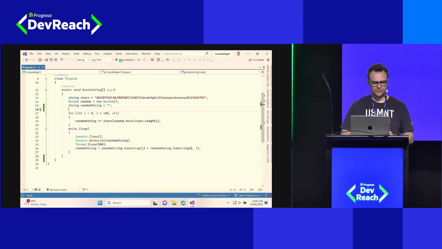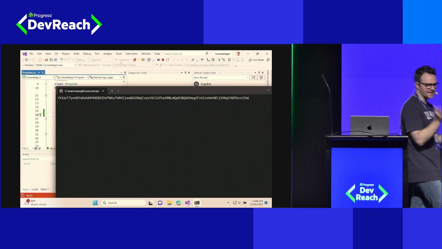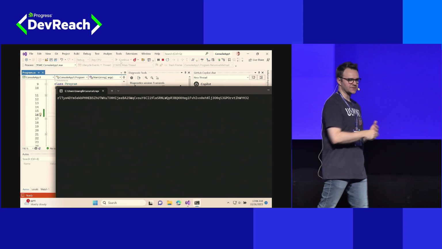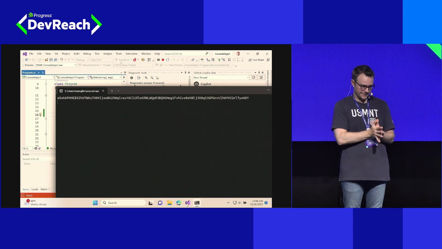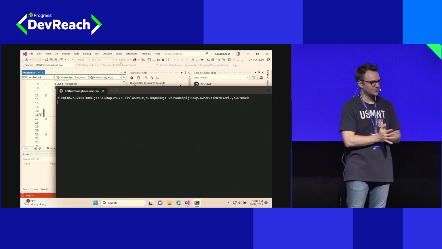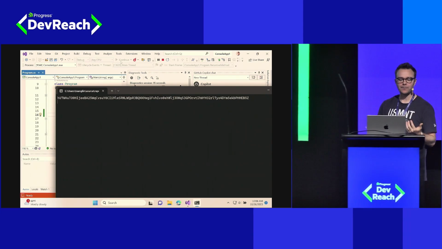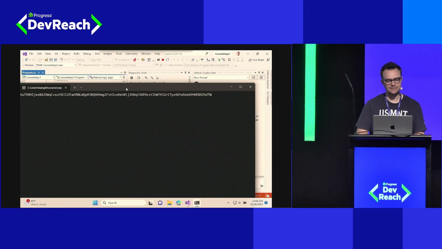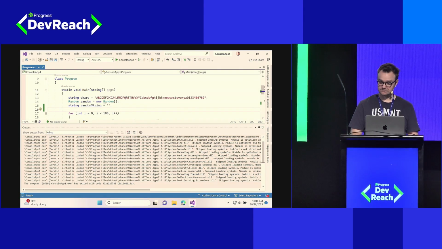What I am going to do is run this simple console app so you can see that all this app is doing is animating a string of characters across the screen. I want to break this app. I want this app to crash so that we can use another capability of Copilot in Visual Studio, which is helping us understand exceptions in the debugging process. So how do I break this application?